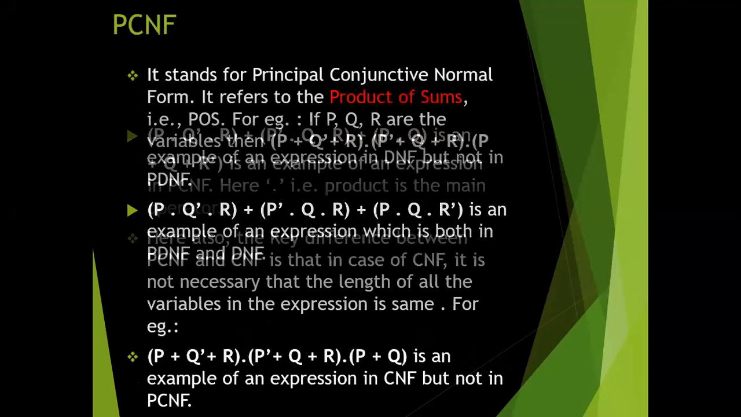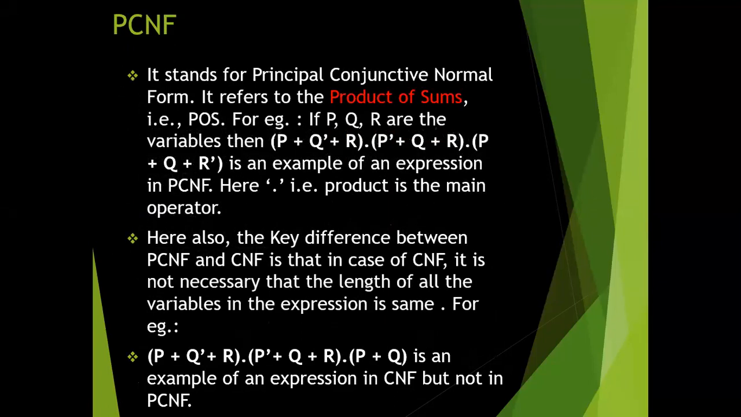Now the PCNF. PCNF stands for principal conjunctive normal form, and this one also refers to the product of sums. It means in a PCNF, first of all we make the addition of all the variables, then we multiply them all. For example, if P, Q, R are the variables, then P plus Q plus R. First we are making the addition, then we are multiplying all of them.